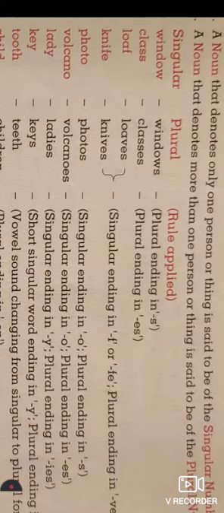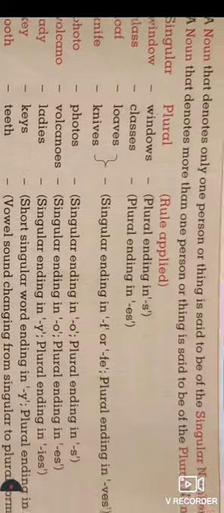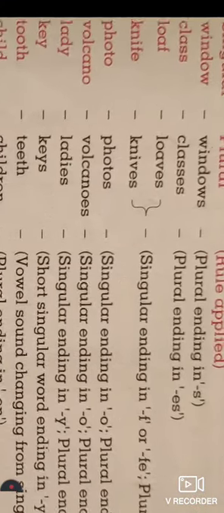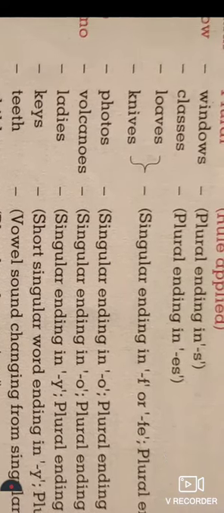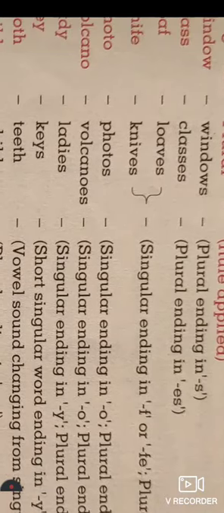Leaf and knife both have a similar process. When we make leaf and knife plural, we add es and take out the f and fe, so the words become leaves and knives in the plural form.